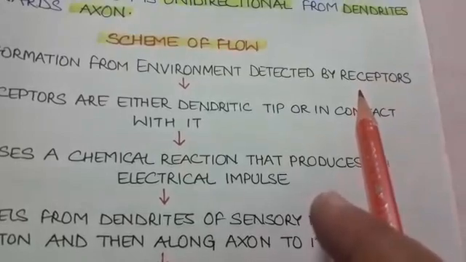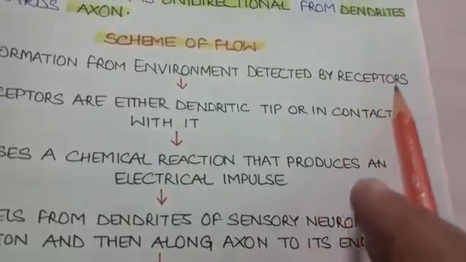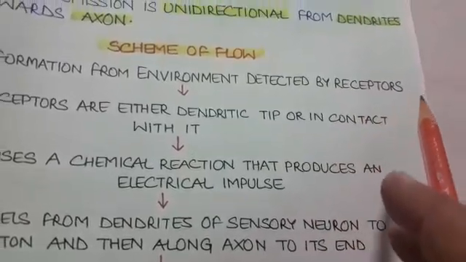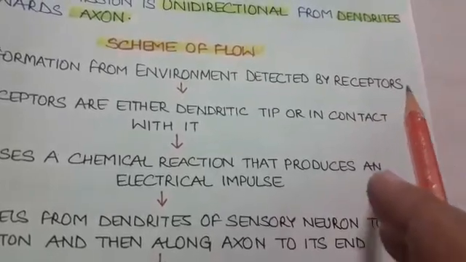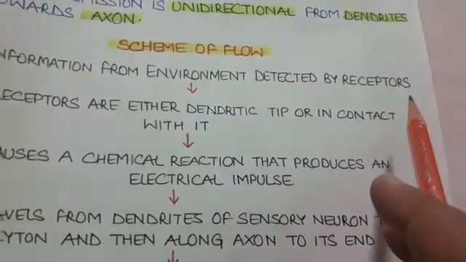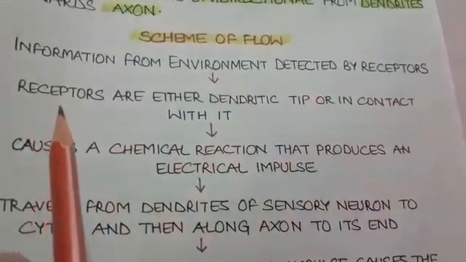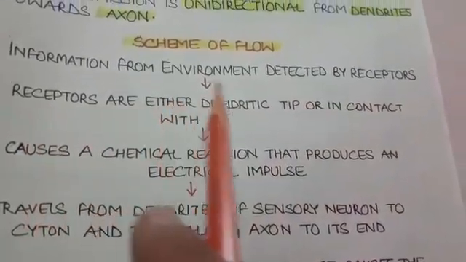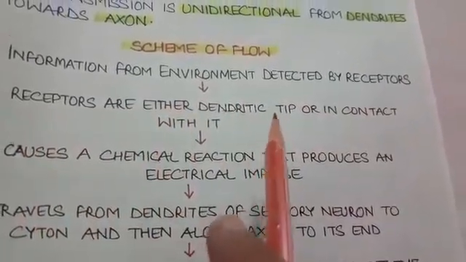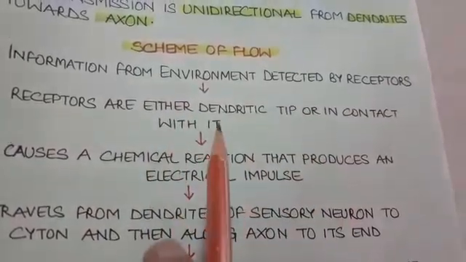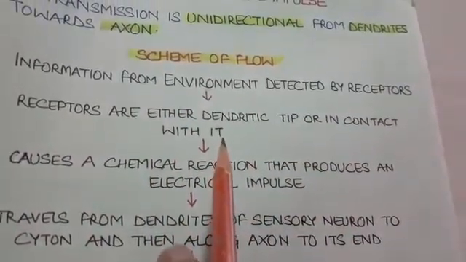As we have discussed in the earlier video, the receptors are present in the sense organs like eyes, ears, nose, skin, etc. Now, these receptors, they are either dendritic tips or they are in contact with receptors.